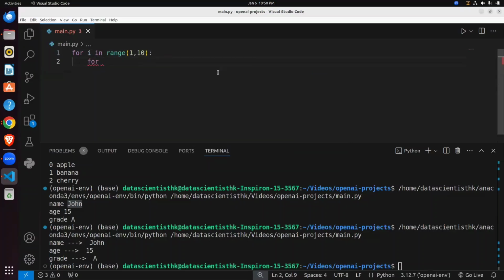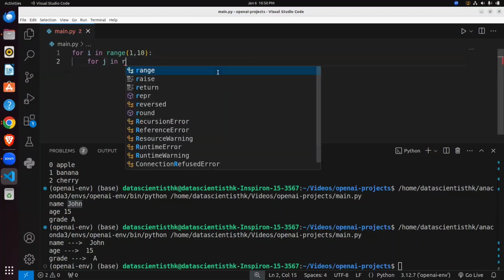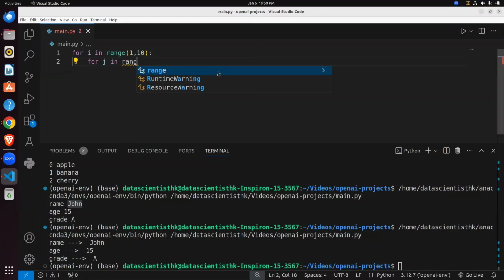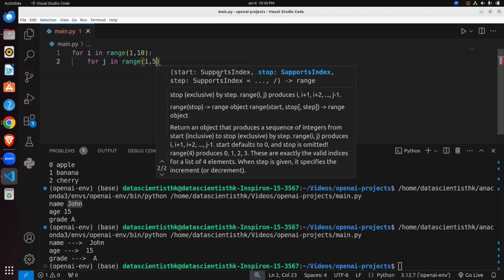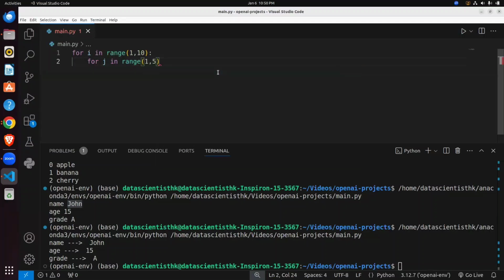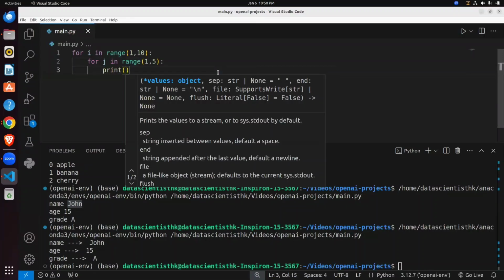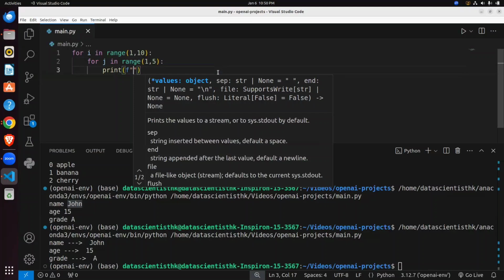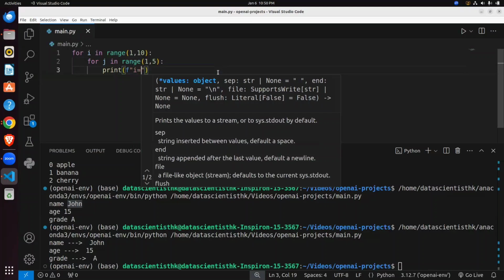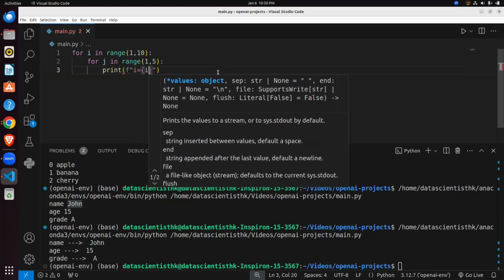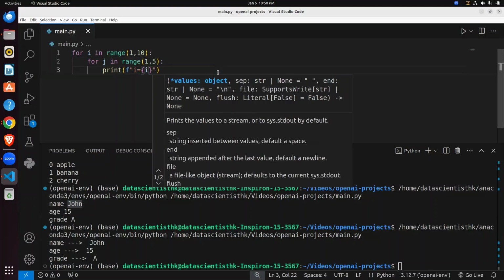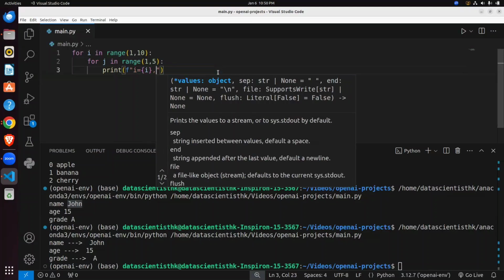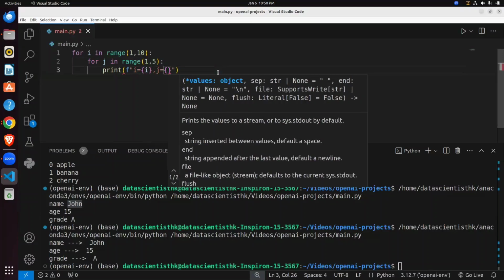Then I want to use one more loop inside this outer loop, 1 to 5 only. Then I want to print, using an f string, i equals i and j equals j.